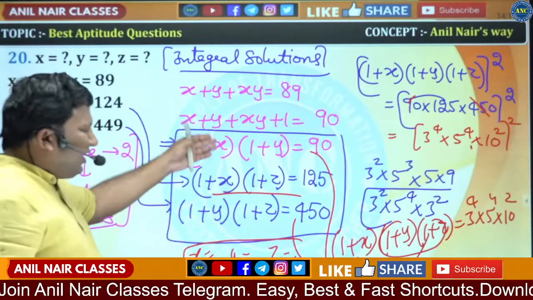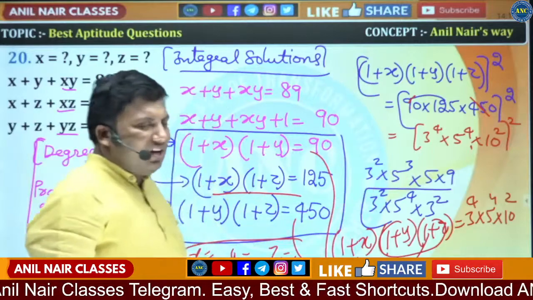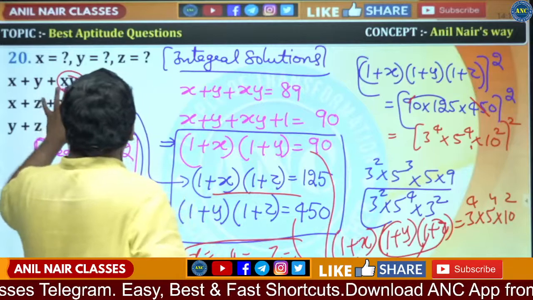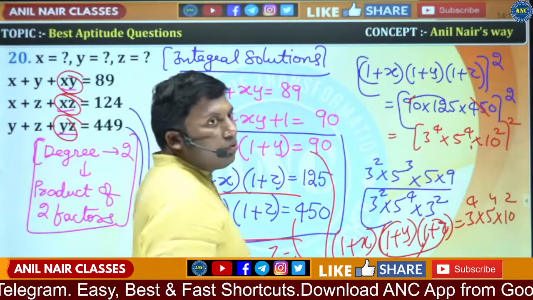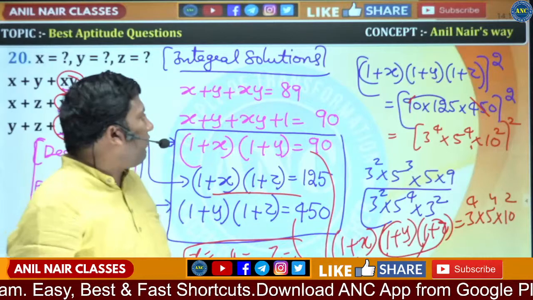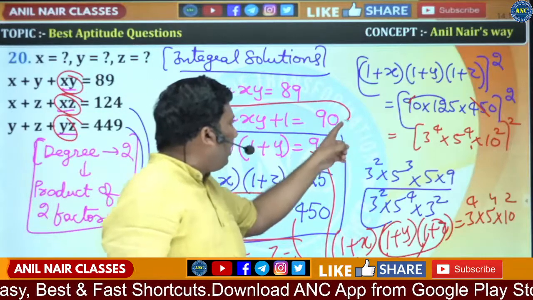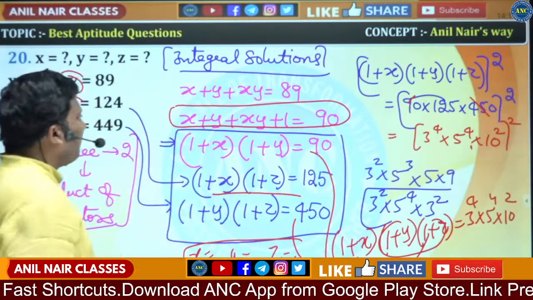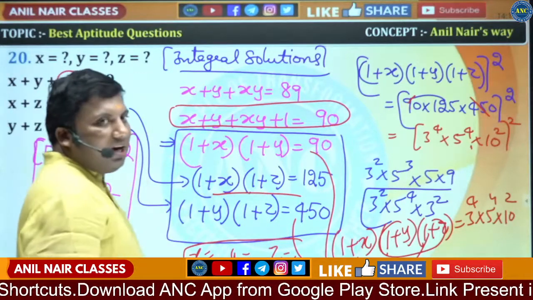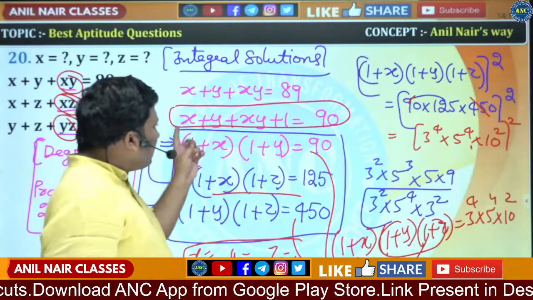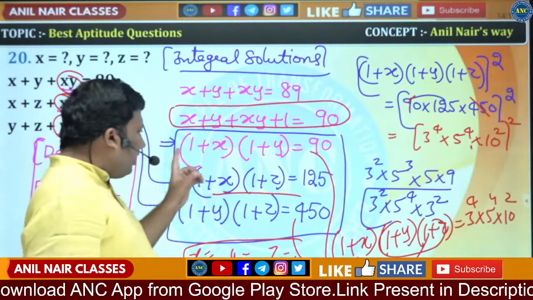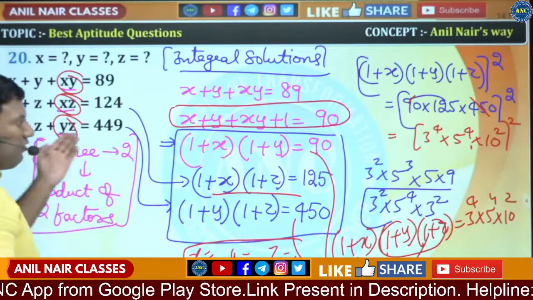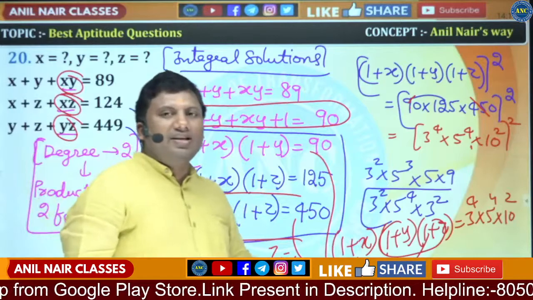It is very, very clear by doing this. The entire thing is nothing but a simplification. I am not interested in this simplification. The degree of the equation is 2. If the degree is 2, write the equation as a product of two factors. Adding 1 to left hand side and right hand side. If you get that idea, you will get this answer. 1 plus x into 1 plus y, 1 plus y into 1 plus z, 1 plus z into 1 plus x. 90, 125, 450. Rest everything is a calculation.